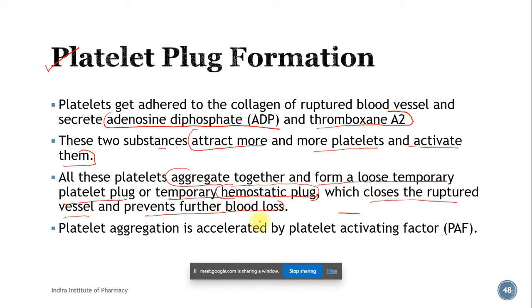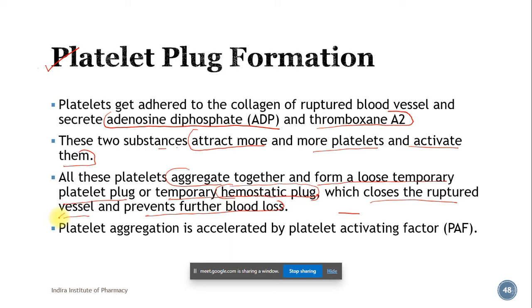We cannot afford to lose so much blood with a very small rupture in a blood vessel. If the wound is bigger, then blood loss will be higher, but if the wound is smaller, then we expect there should be some kind of defense mechanism that will prevent the loss of blood.